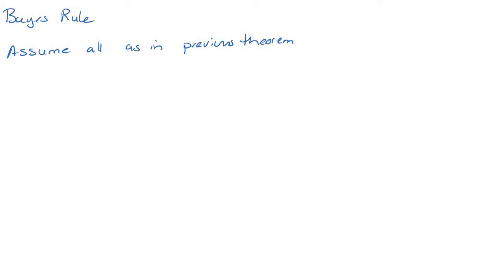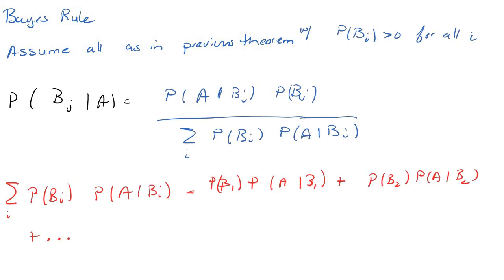Bayes' rule is also in this section. I'm going to assume everything as in the previous theorem: mutually exclusive, and so on. Then the probability of BJ given A is equal to the probability of A given BJ times the probability of BJ, divided by this sum, which seems crazy.